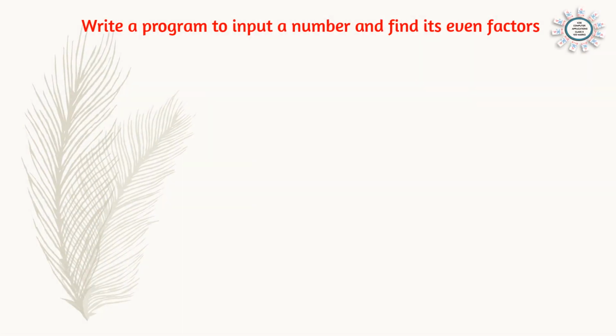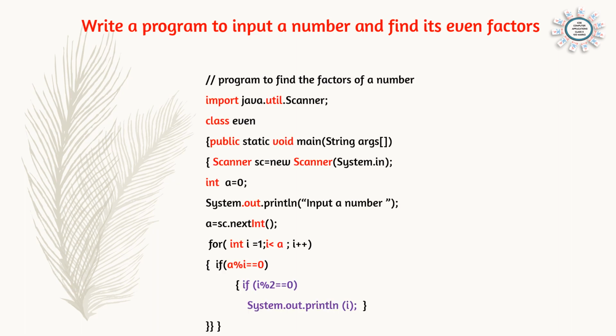The next question, write a program to input a number and find its even factors. We have seen the program to find the factors. Now we are writing the program for finding the even factors. For example, take 6. The factors are 1, 2 and 3. And the even factor is only 2. So here we can see the program.